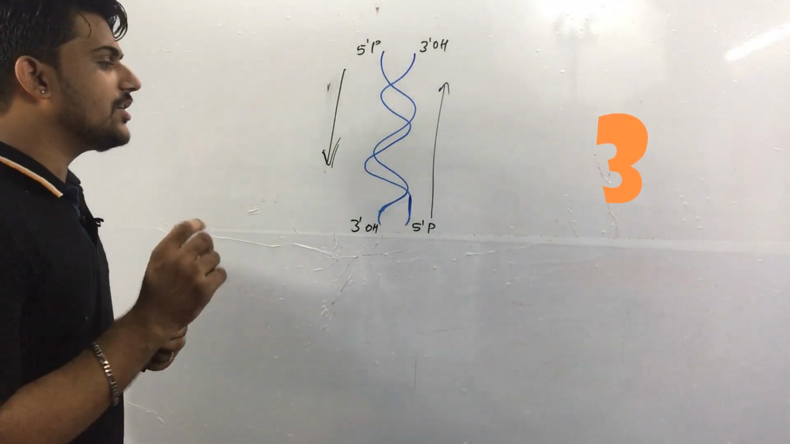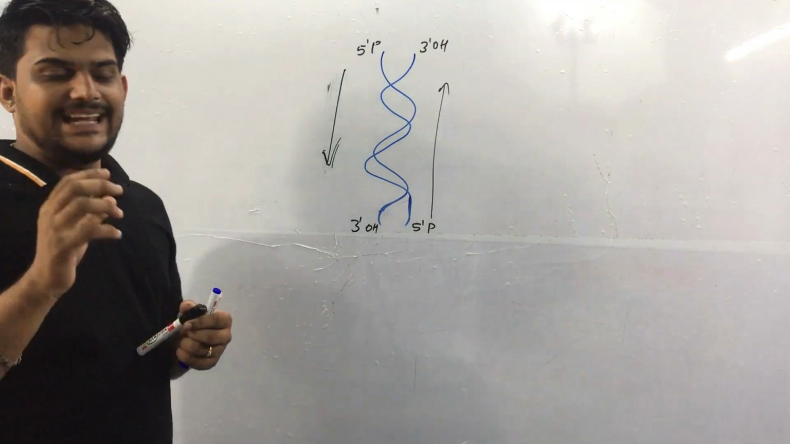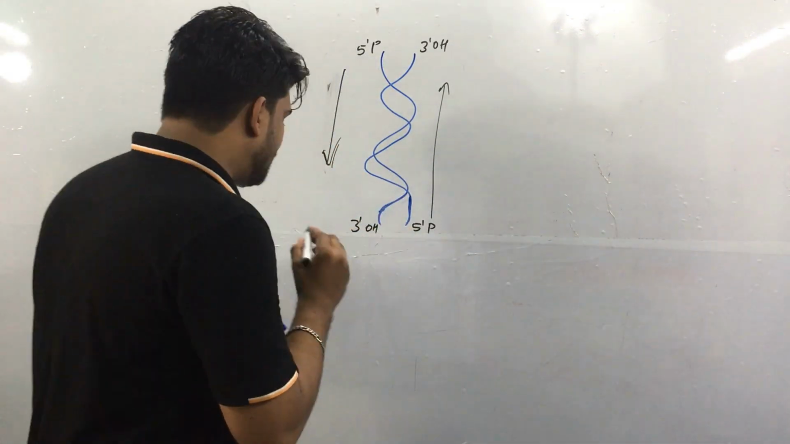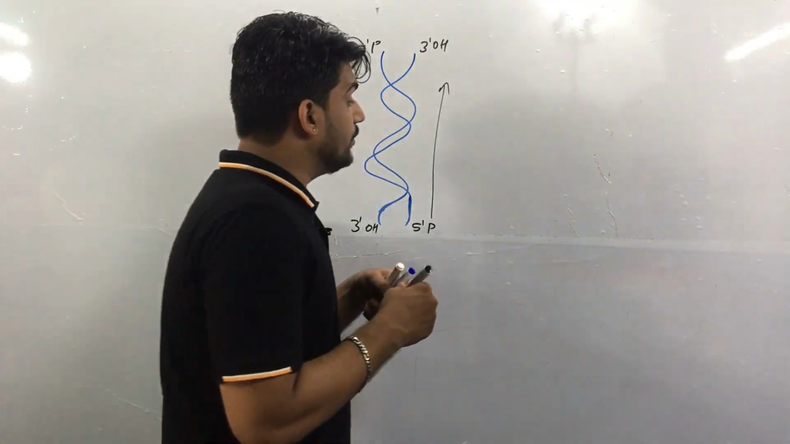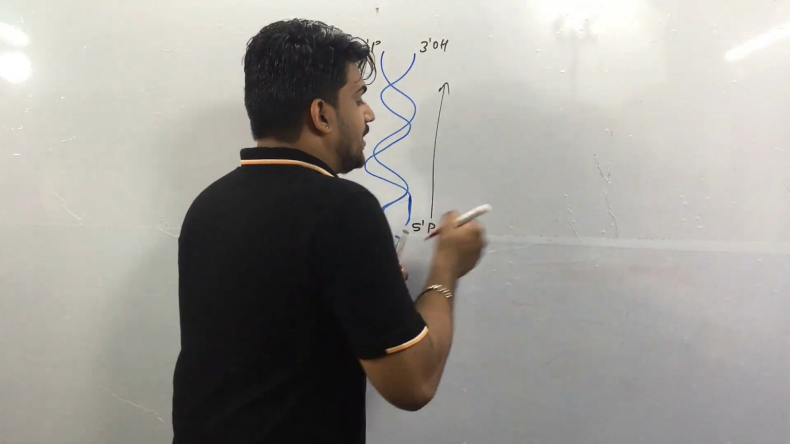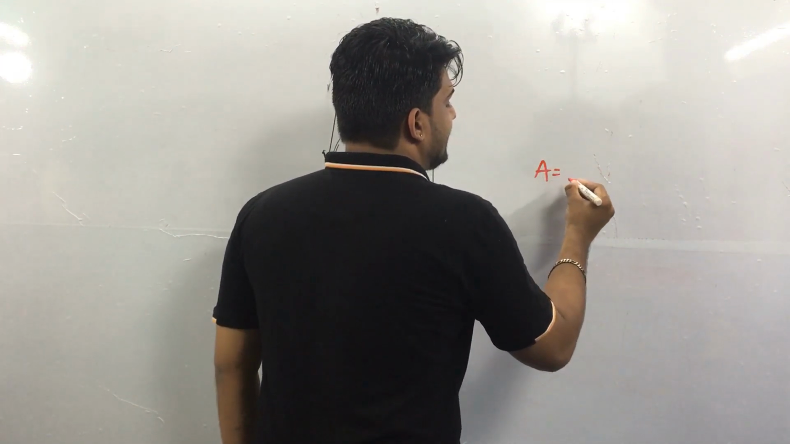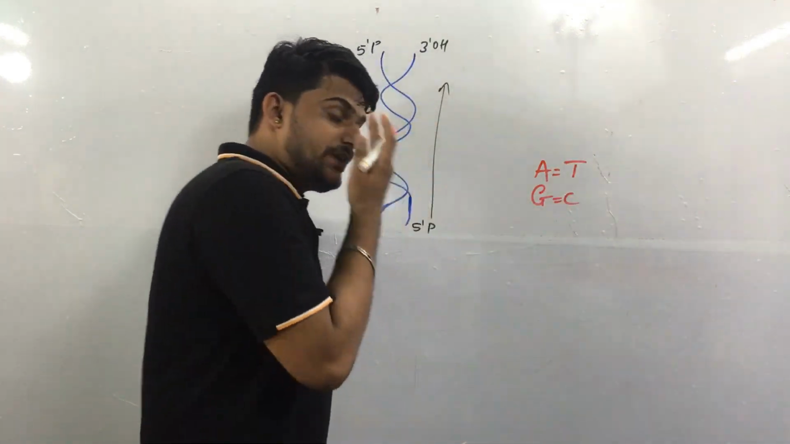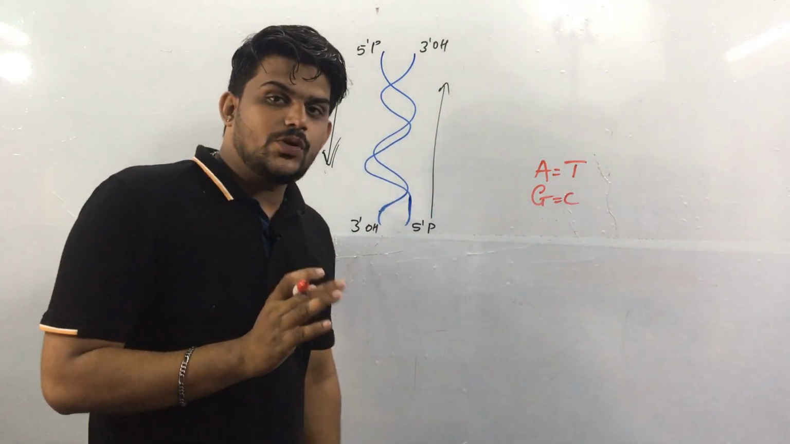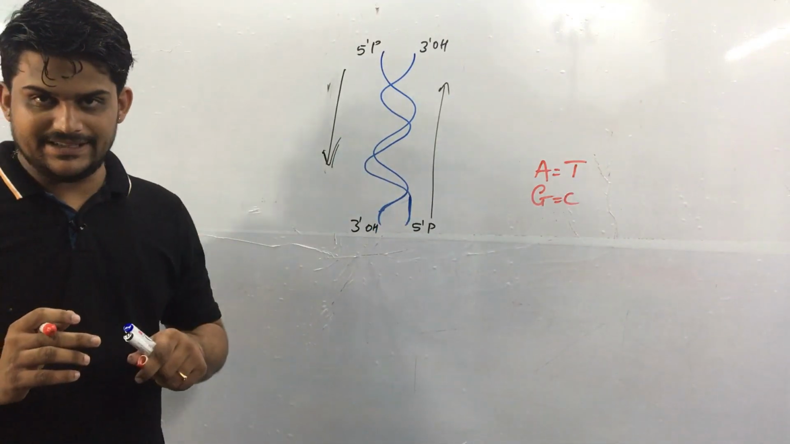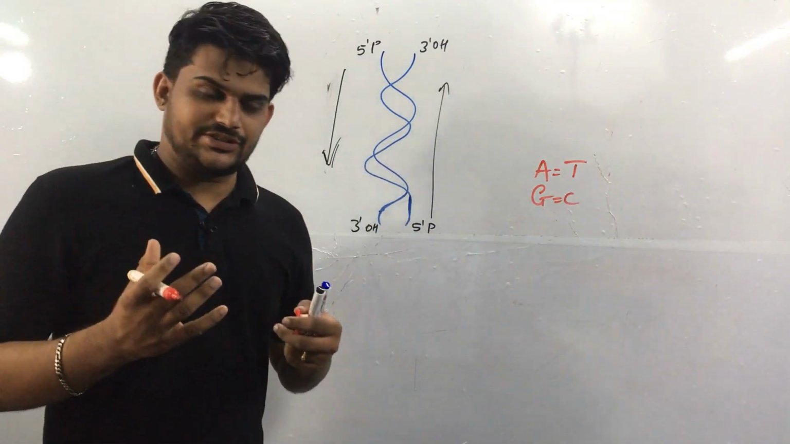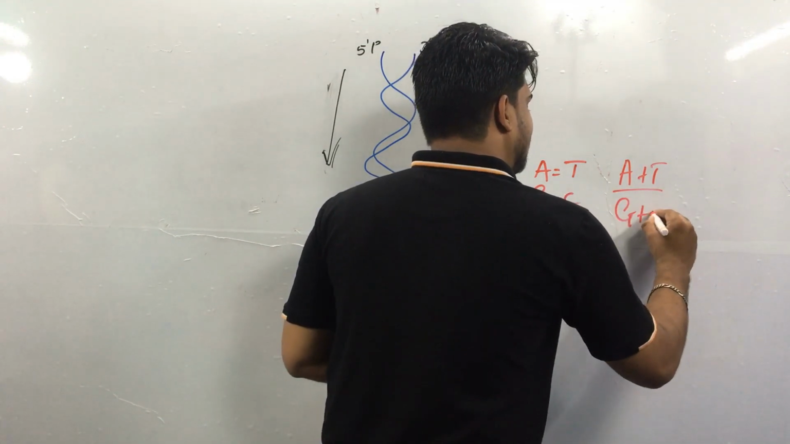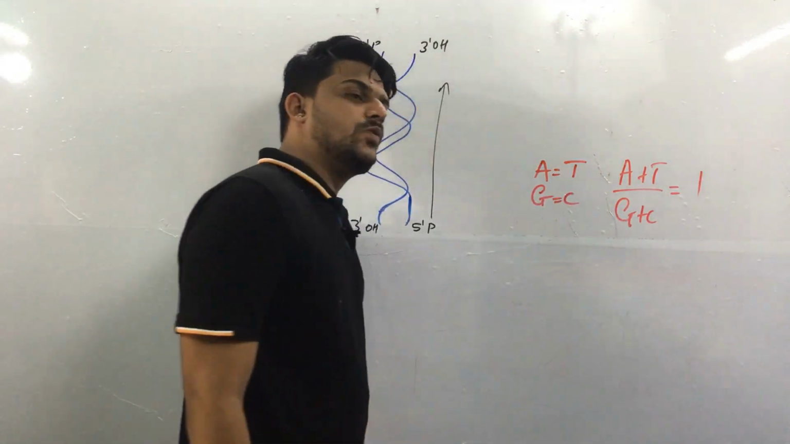Erwin Chargaff's rule of base equivalence says that always in a DNA, purine is equal to pyrimidine, I'll write it over here so you can easily understand. And always the ratio of purines and pyrimidines together will be constant. That means A plus T divided by G plus C is always equal to 1.